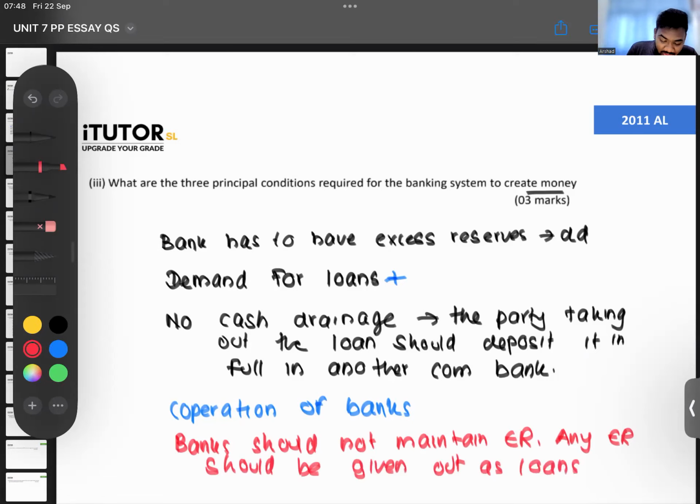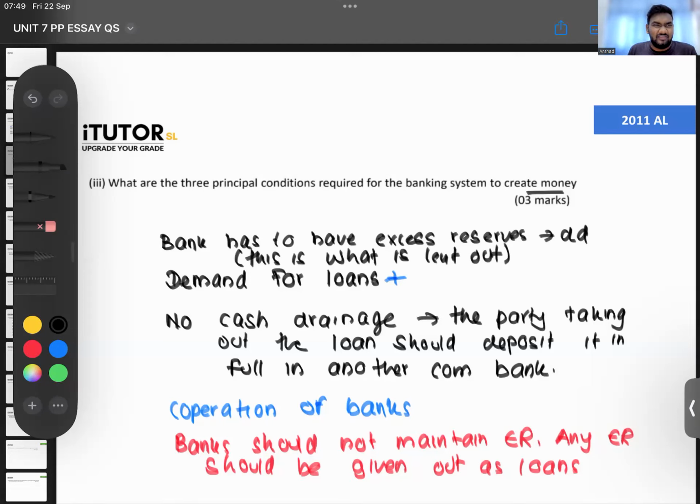The first point, guys, you can reword this a little. Bank has to have excess reserves means, in other words, you can say this is what is lent out. This is what is lent out.